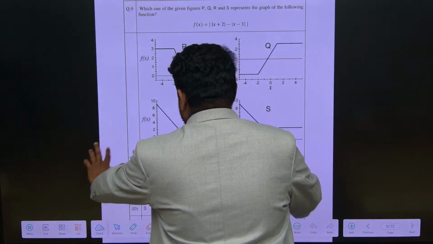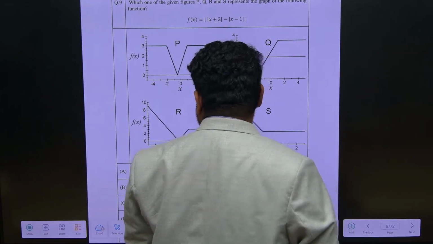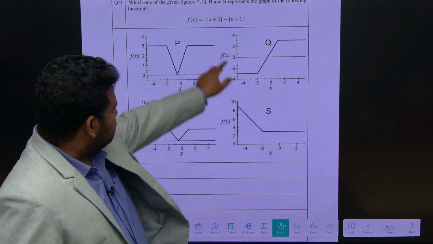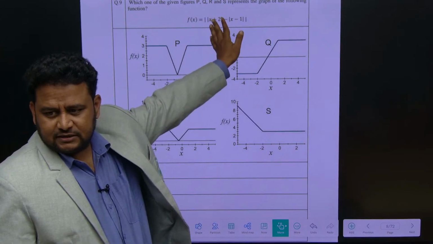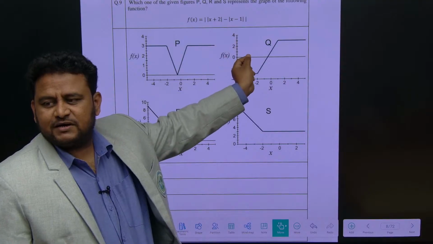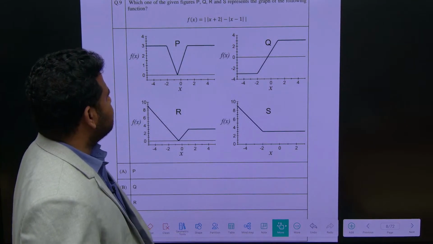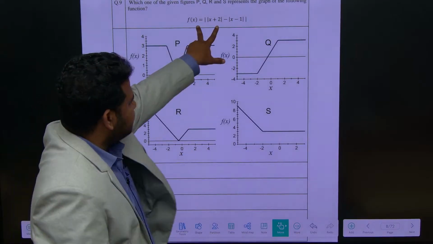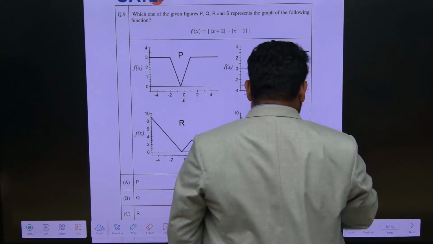Which of the following figures given, PQRS, represents the graph of the following function? Here this symbol represents modulus. Whatever is within it, the negative will become positive. You have to take the positive value. Now what they have given: f of x is equal to, outside also modulus is there, inside also modulus is there. See, f of x is given, see here.